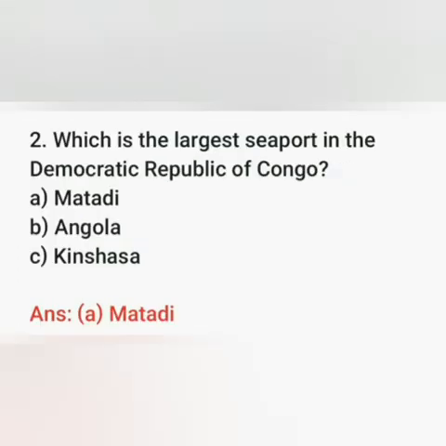Next, number 2. Which is the largest seaport in the Democratic Republic of Congo? And the options are Matadi, Angola, Kinshasa. Do you know which is the largest seaport in the Democratic Republic of Congo? Yes, the answer is Matadi.